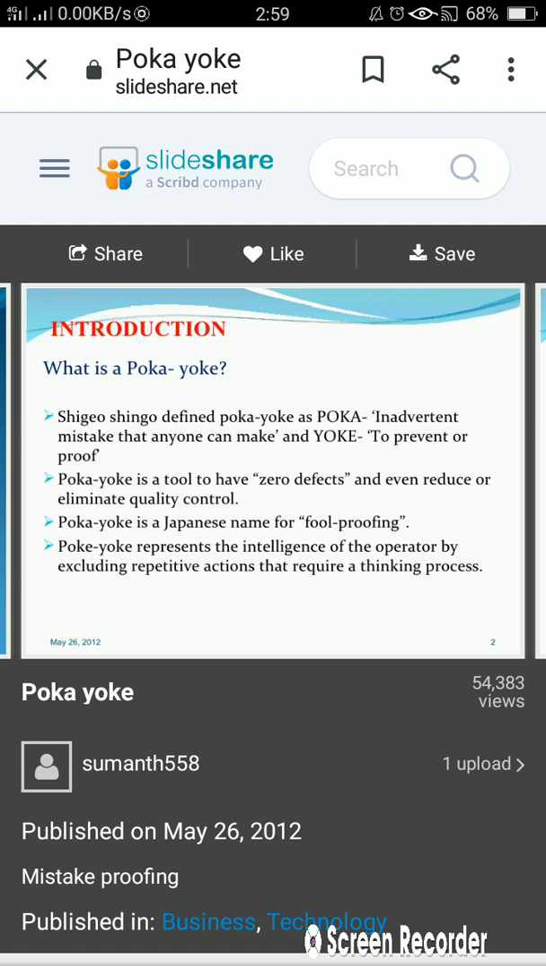Poka yoke represents the intelligence of the operator. Whoever the operator is, it represents their intelligence by excluding repetitive actions.